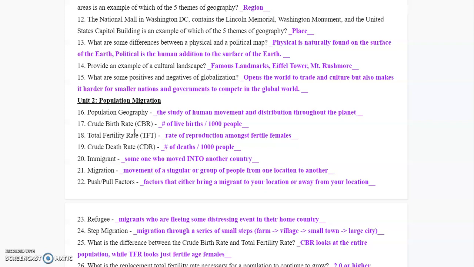23. Refugees are migrants who are fleeing from some distressing event in their home country. Remember, there's a bunch of things that can cause a refugee to leave. Most of them are going to be about money. So economics is usually a big push in a direction.